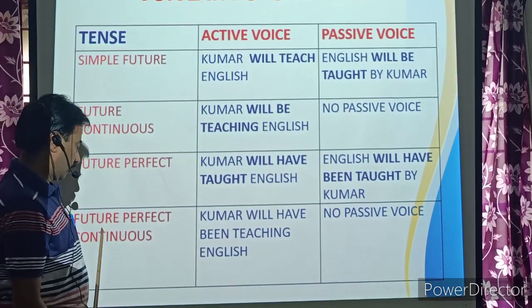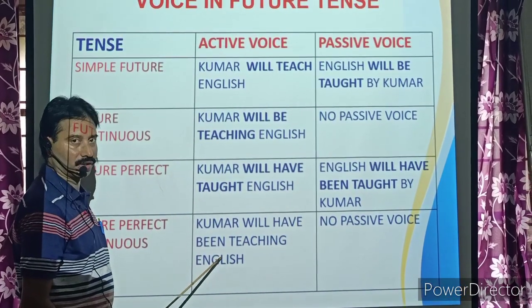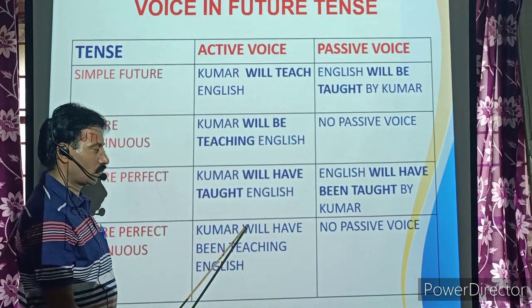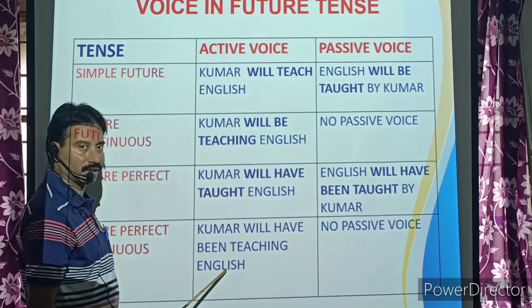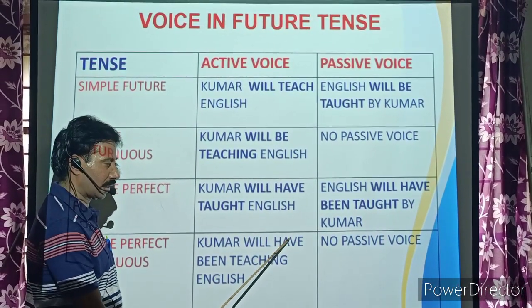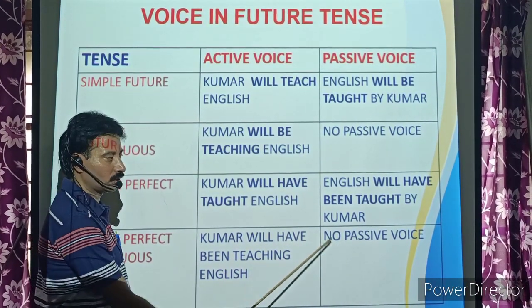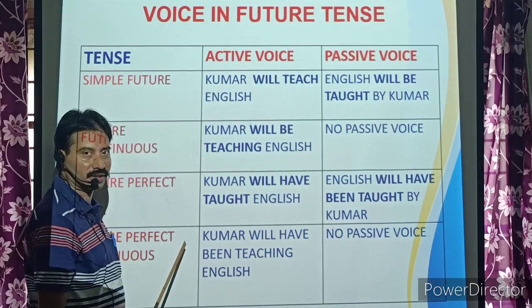Future perfect continuous. Kumar will have been teaching English. Kumar is the subject, will or shall plus have been plus V4 plus object. There is no passive voice for this tense also.